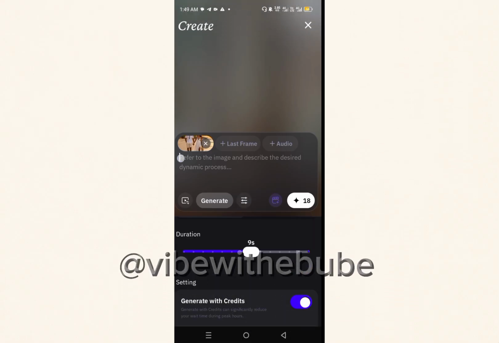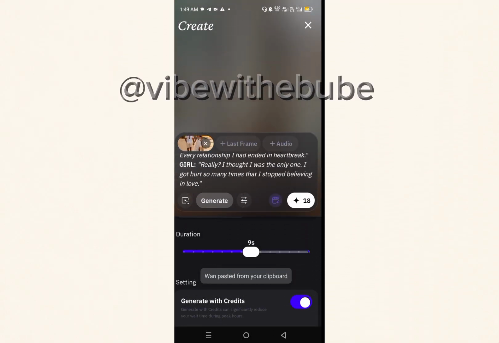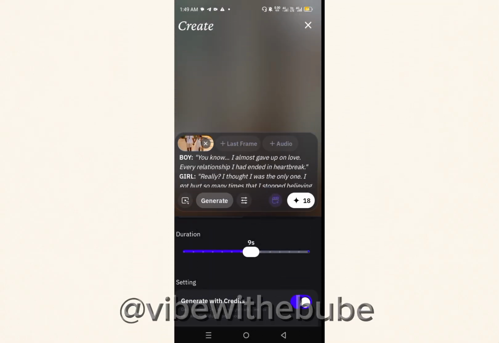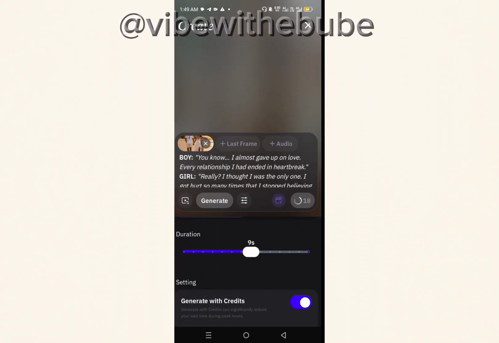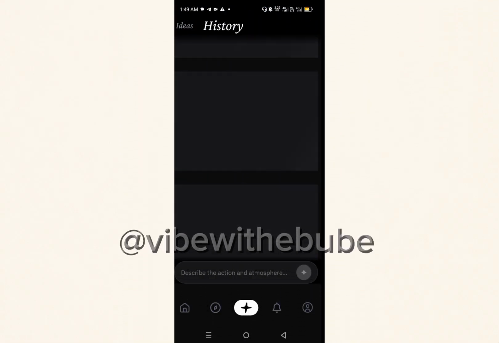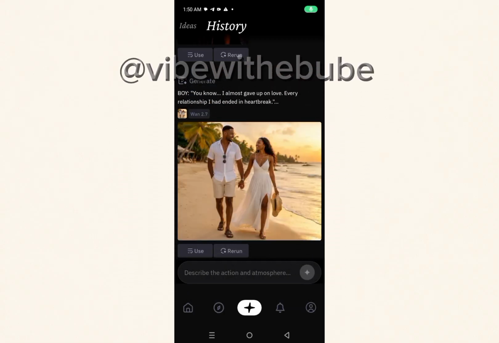This is the place the arrow is pointing to, refer to your image, and paste in your script there. Now when you paste in your script, do you see that 18? That is the credit you'll be using for a 9 second video. Click on that 18 or that white icon to send. Like this, we are sending the video.